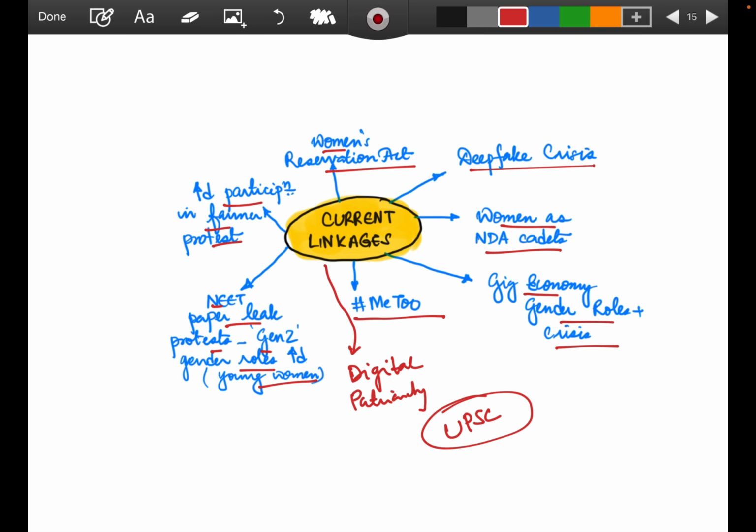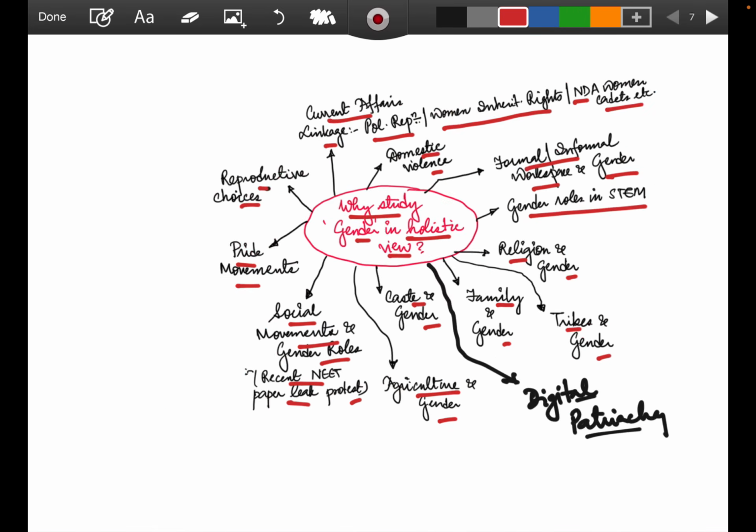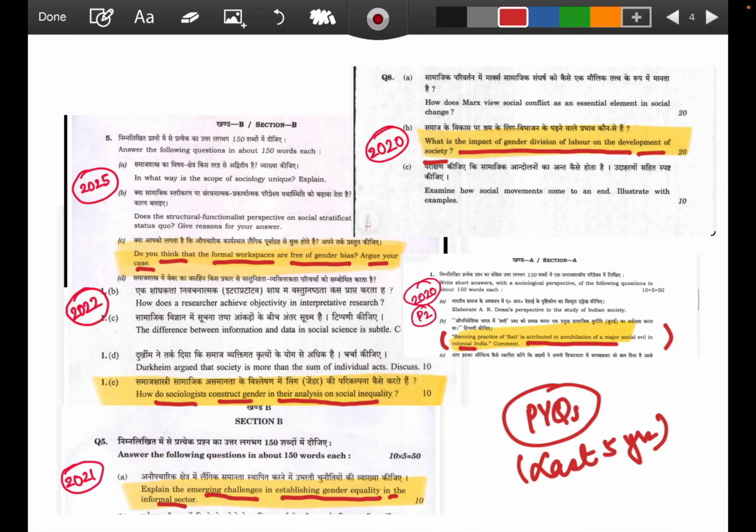I hope you can now connect these dots and see how questions were asked in the UPSC PYQs, like the impact of gender division of labor on the development of society. Now you can show the development of society and the impacts. You can show how division of labor can be linked with the economy, with the tech angle, and how religion can be an important angle, like division of labor there also. Priests are not women, how popes are; everything you can show.